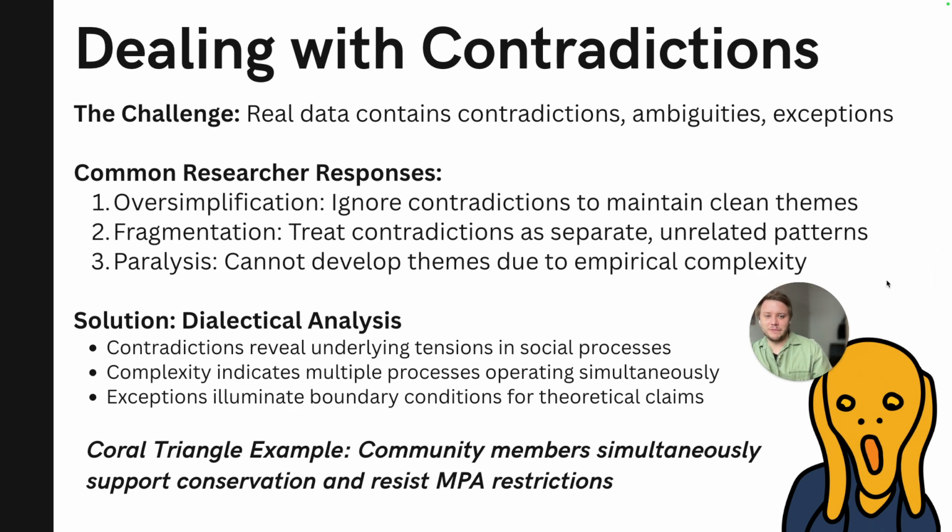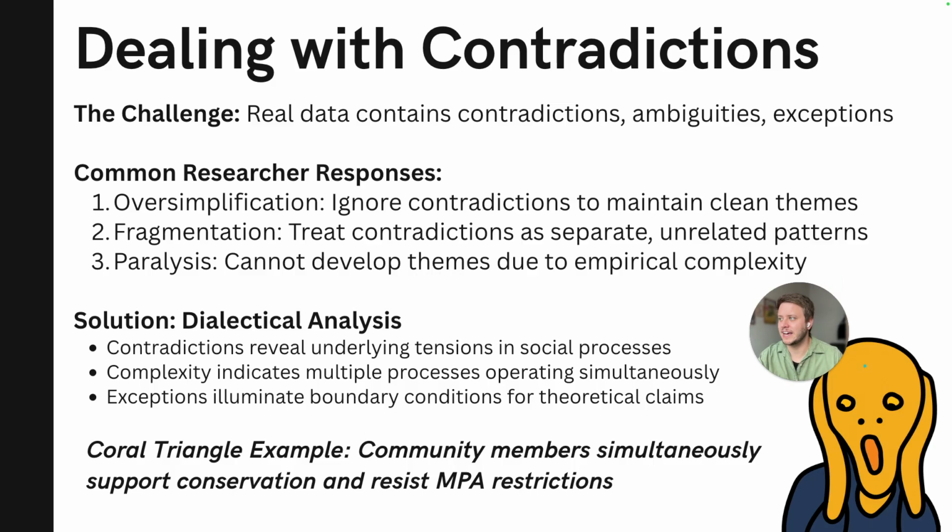But we're sometimes always going to go towards, okay, we're going to oversimplify, right? We're going to ignore these contradictions. Let's keep things clean, keep these themes clean. I do not want to deal with these random things coming in. Or you might start fragmenting. You might start treating these contradictions as separate, unrelated patterns, and not really diving deeper to see that they connect to everything else. Or you might have paralysis, which is what I get most of the time. You're stuck. You're unable to develop any more themes due to this complexity. Like you cannot wrap your head around it. None of these approaches will serve you well. They are natural. You will ultimately encounter them. I go through phases of this all the time, right?